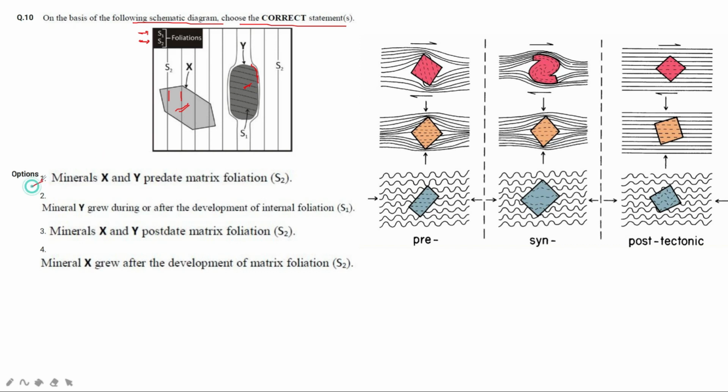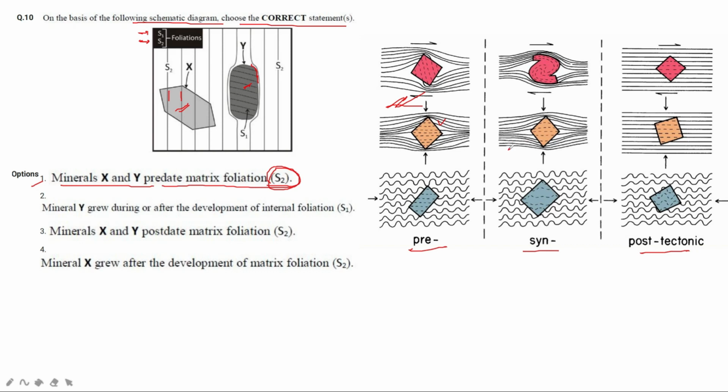So the first option says mineral X and Y predate matrix foliation S2. You can see this diagram here. It is pre-, syn- and post-tectonic. Post-tectonic what?